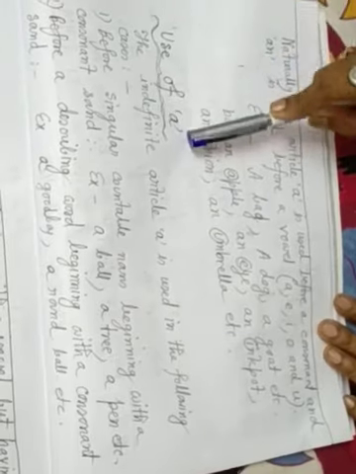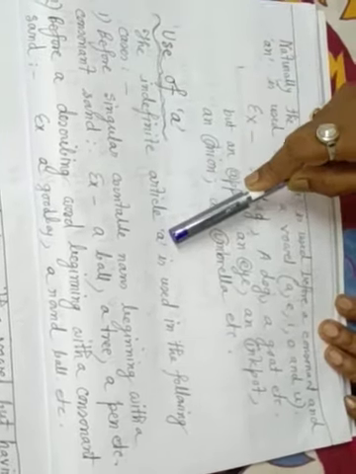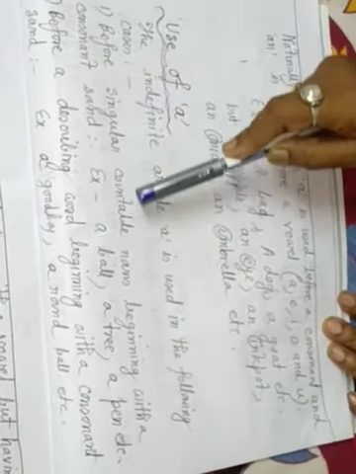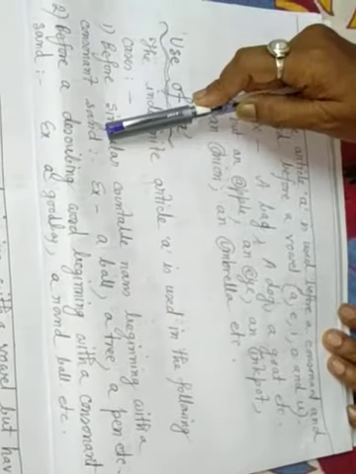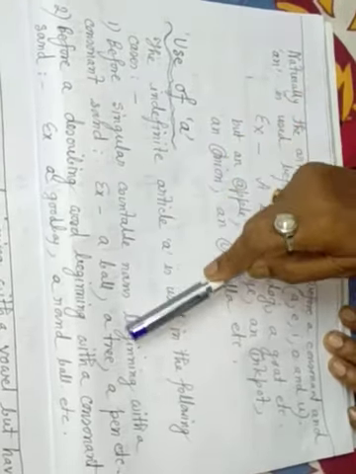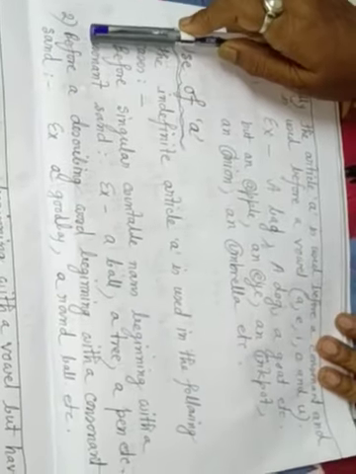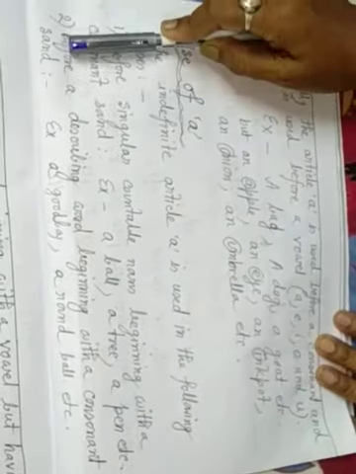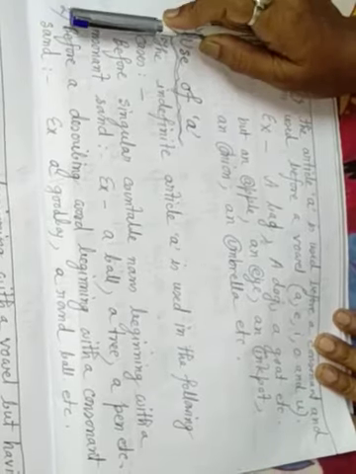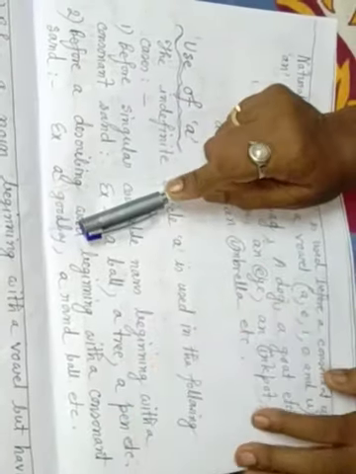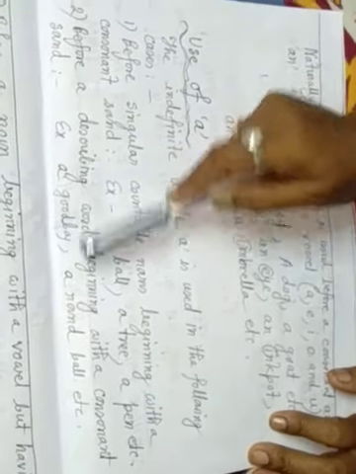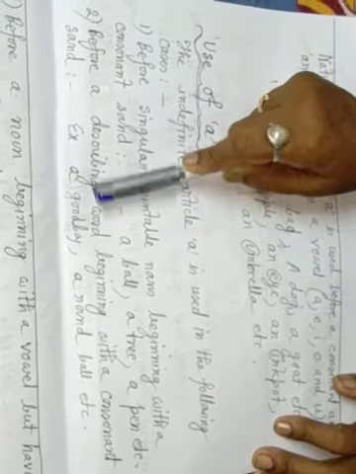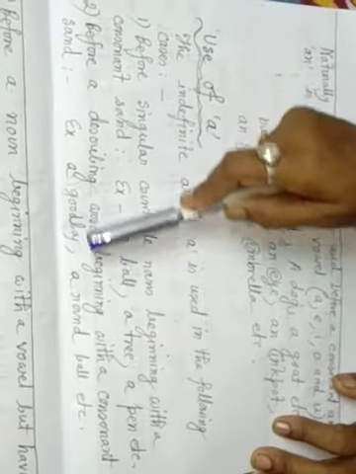Use of a. The indefinite article a is used in the following cases. Number 1: before singular countable nouns beginning with a consonant sound. Example: a ball, a tree, a pen. Number 2: before a describing word beginning with a consonant sound. Example: a good boy, good is the describing word, boy. A round ball, round is the describing word but it starts with R, a consonant. So a good boy, a round ball.